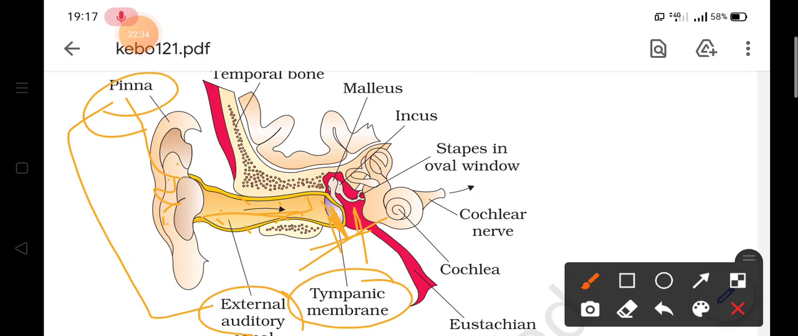Next is the middle ear. This middle ear consists of three ossicles. They are called malleus, incus and stapes. So this is the middle ear.